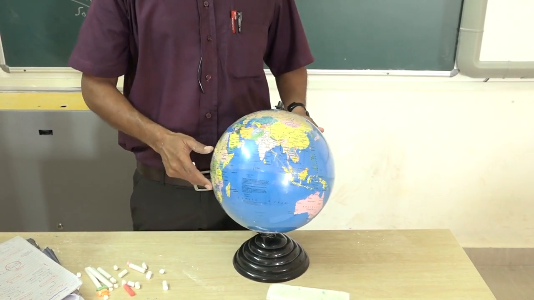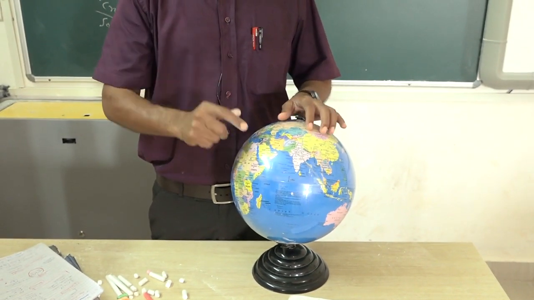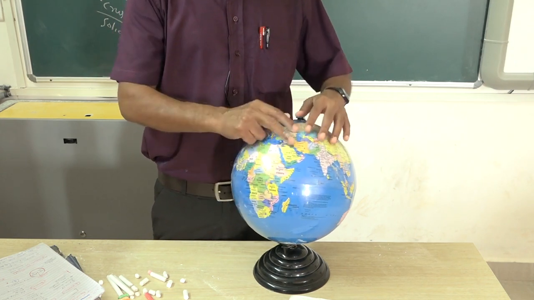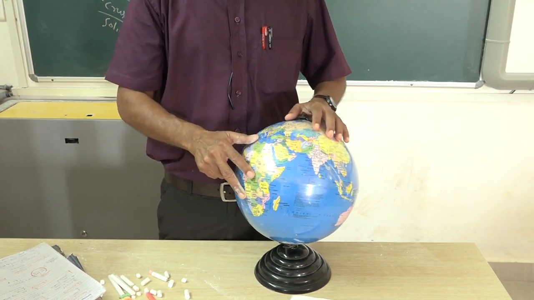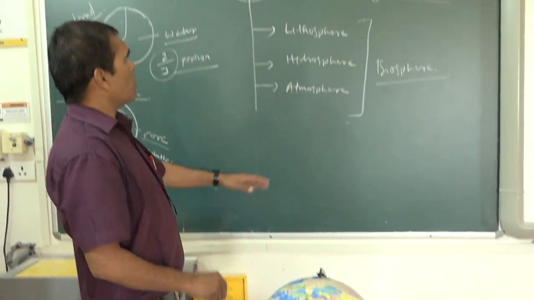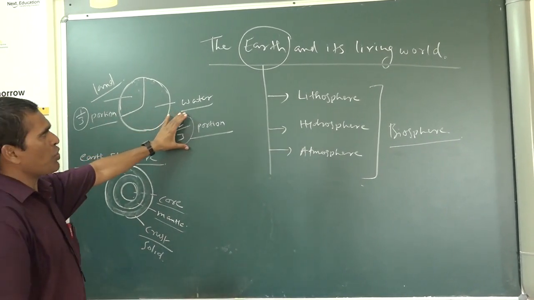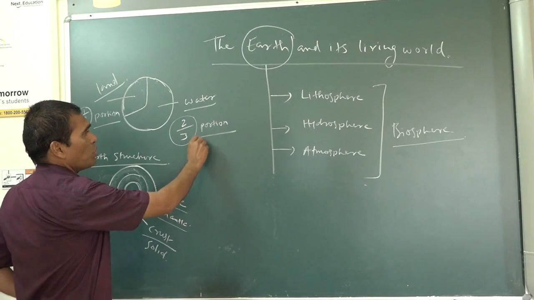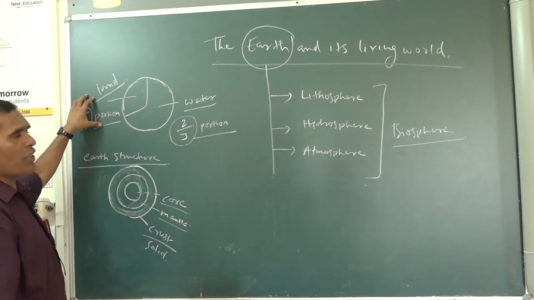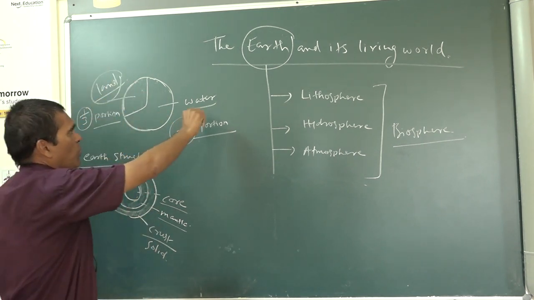On the earth we mostly see two things: one is the land and the other is the water. Whatever blue color you are seeing on the globe is the water. And whatever map you are seeing there, all the continents and nations are there. Now, 2/3 portion of the earth is covered by water, more than 70%. And 1/3 portion of the earth is called the land.